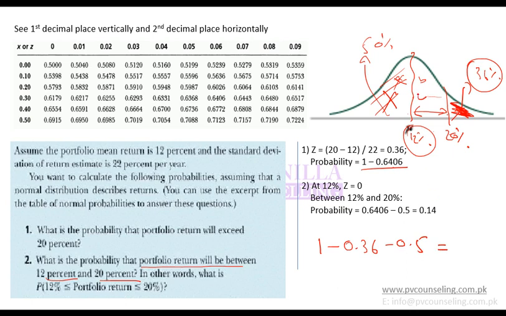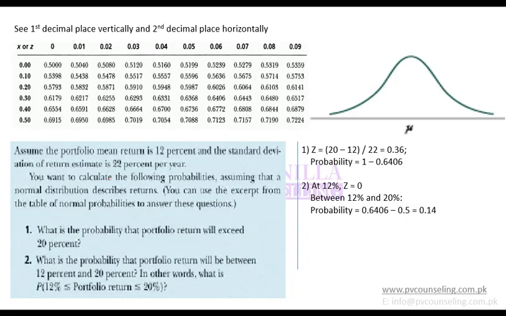And then I arrive at B, which is 0.14, or 14%. So if your concept is clear, you should be able to find any area, any probability of any value being less than, greater than, equal to, or within a range or whatsoever. You should be able to find all the probabilities for all the areas.